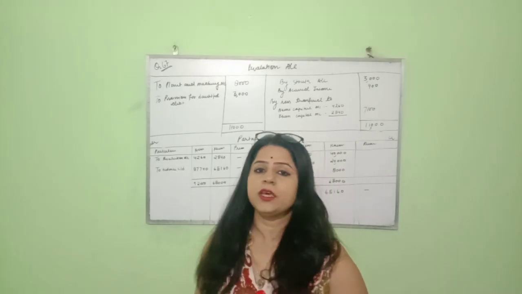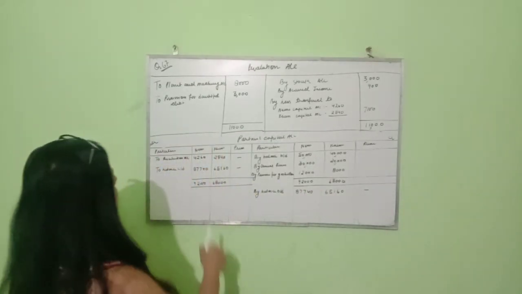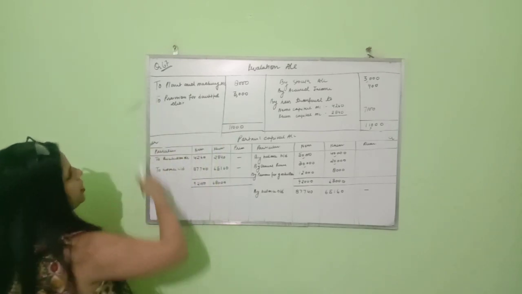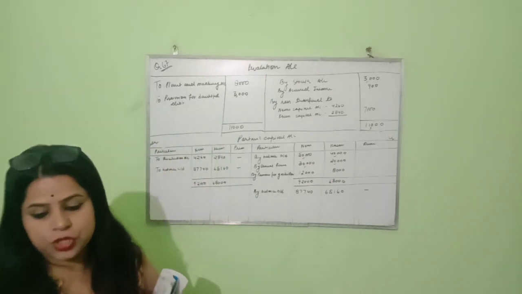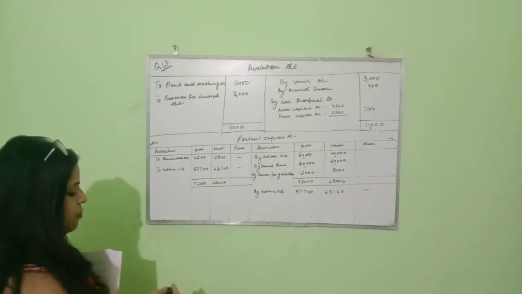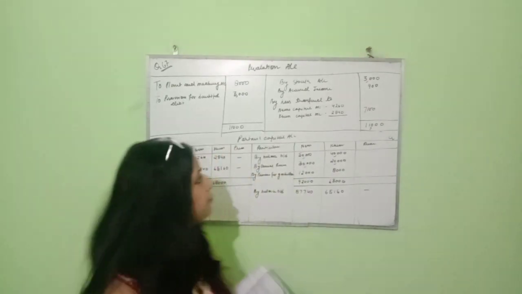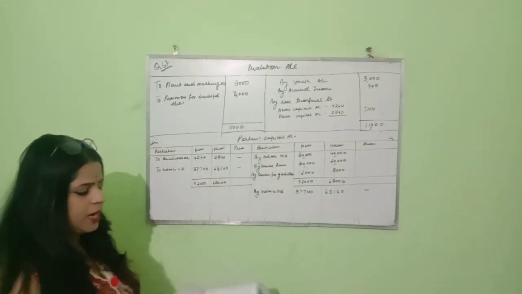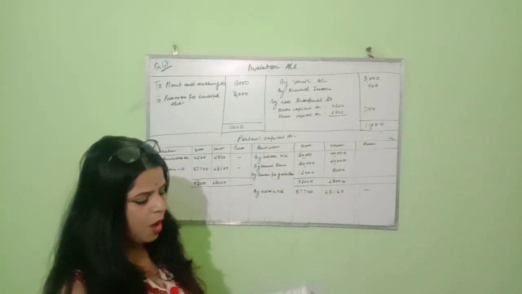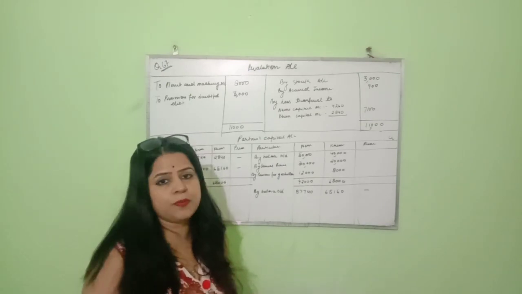Now see the revaluation account. In the revaluation account, I have written 'To plant and machinery'. Why? Because plant and machinery is reduced by 8,000. Adjustment number 1: it is given that plant and machinery is to be reduced by 10%.